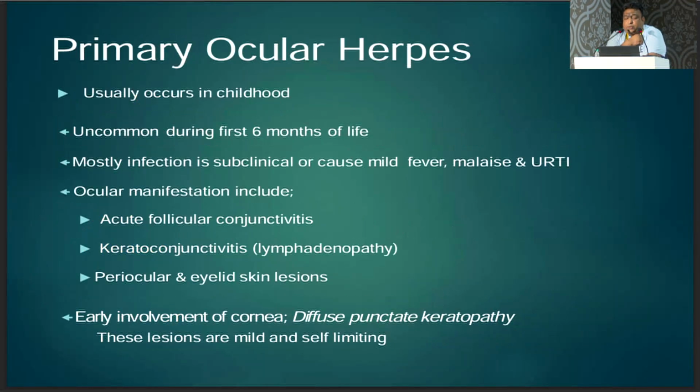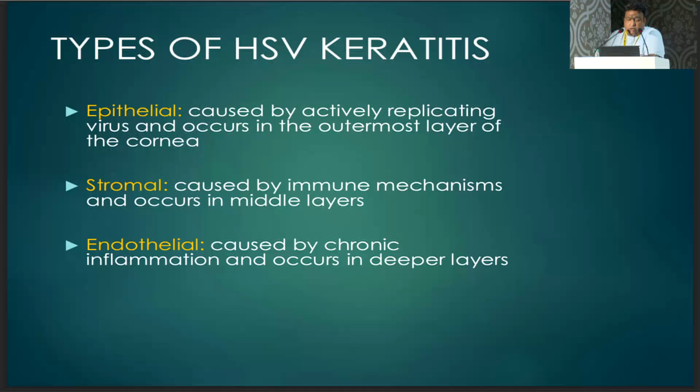Primary ocular herpes usually occurs in childhood, and is uncommon during the first 6 months of life. Mostly the infection is subclinical or causes mild fever, malaise, or upper respiratory tract infection. Ocular manifestations are generally acute follicular conjunctivitis, keratoconjunctivitis, or periauricular and eyelid skin lesions. The earliest involvement is diffuse punctate keratopathy. These lesions are mild and self-limiting. Then we have various types of herpes simplex virus keratitis like epithelial, stromal, endothelial, depending on the layer of the cornea involved.